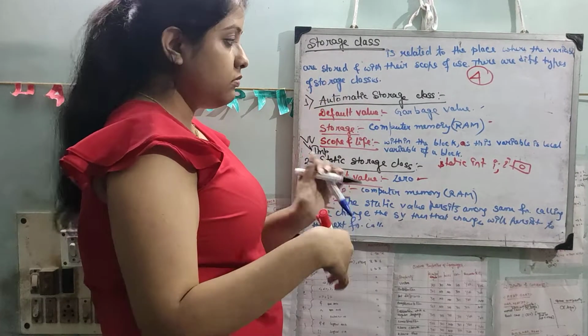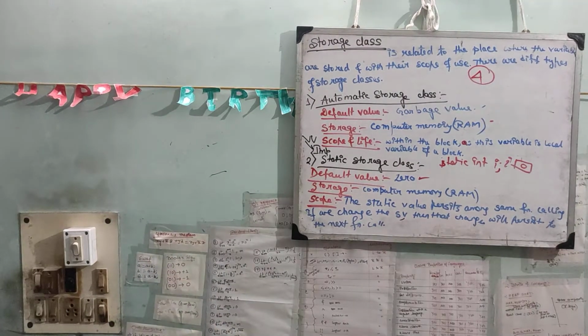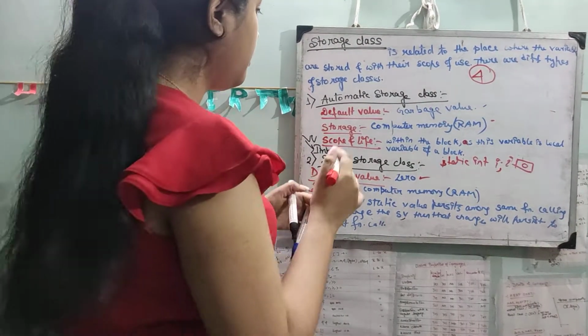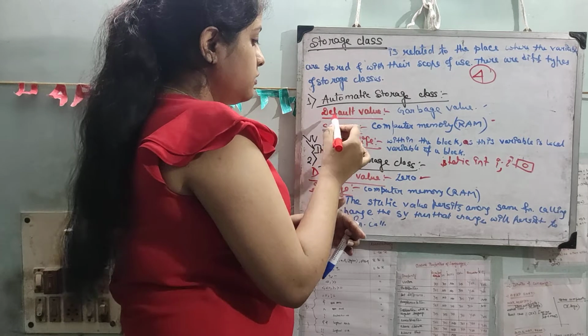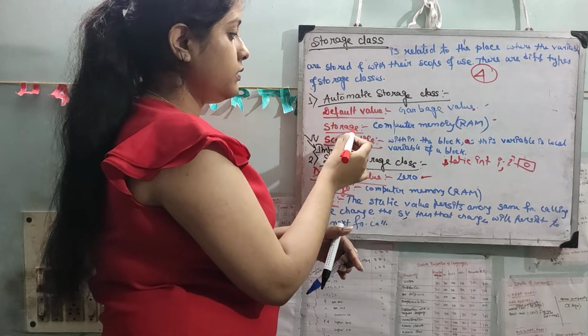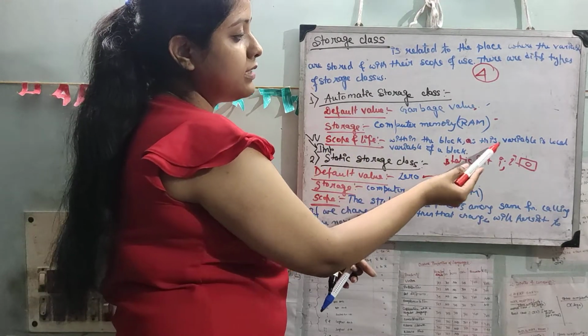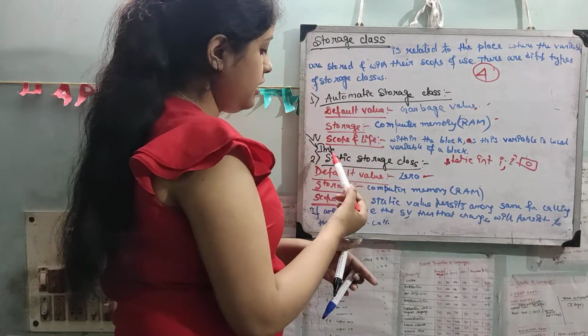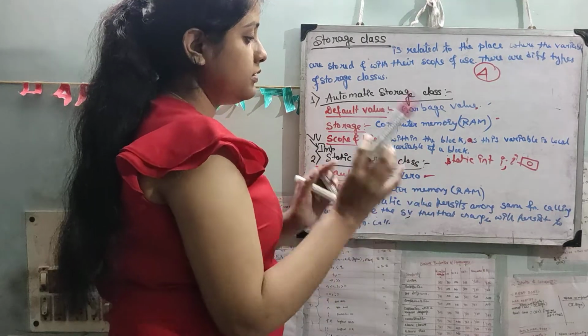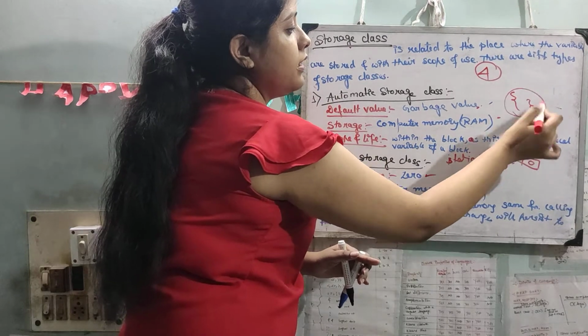Here I have mentioned 2. Again I will mention the other 2. So automatic storage class. Auto's default value is garbage value, then storage is computer memory, RAM, and scope and life is within the block, as this variable is a local variable of a block. Just within the block means within the parenthesis, this will be its life.